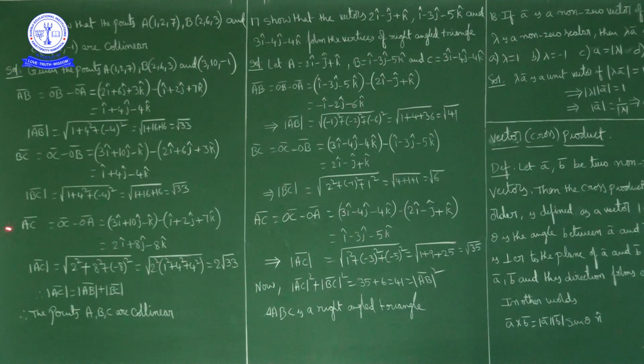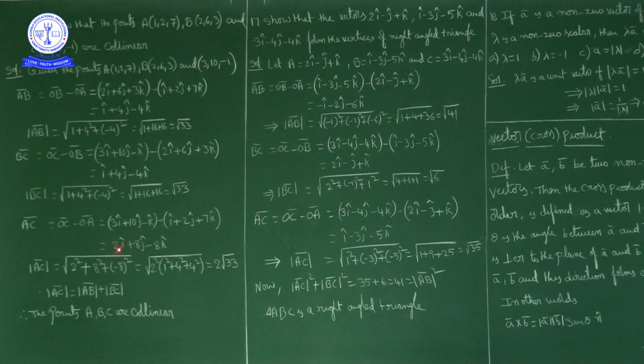Next, vector AC bar. AC bar is equal to OC bar minus OA bar, where OC bar is 3i cap plus 10j cap minus k cap, minus OA bar, i cap plus 2j cap plus 7k cap. Now their difference: 3i cap minus i cap is 2i cap, 10j cap minus 2j cap is 8j cap, minus k cap minus 7k cap is minus 8k cap.